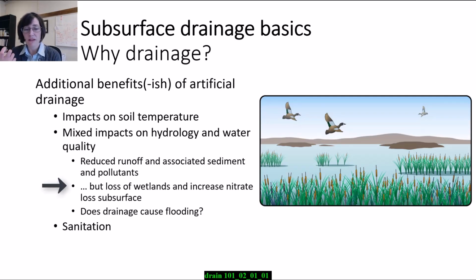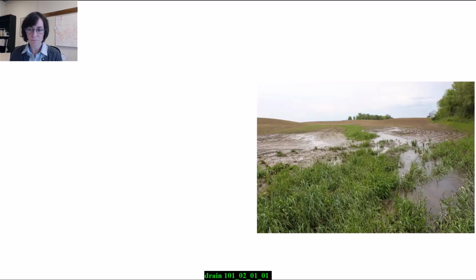Obviously, improving the drainage or installing subsurface drainage has also led to a loss of wetlands. More than 50% of wetlands in the United States have disappeared because we've improved the drainage and made other land use changes. This has had an impact on migratory birds and countless other untold effects on our natural environment, because wetlands are the kidney of the water cycle, or kidney of the water system. And so this is definitely not a benefit that we've lost a lot of wetlands. There's definitely a trade-off here.